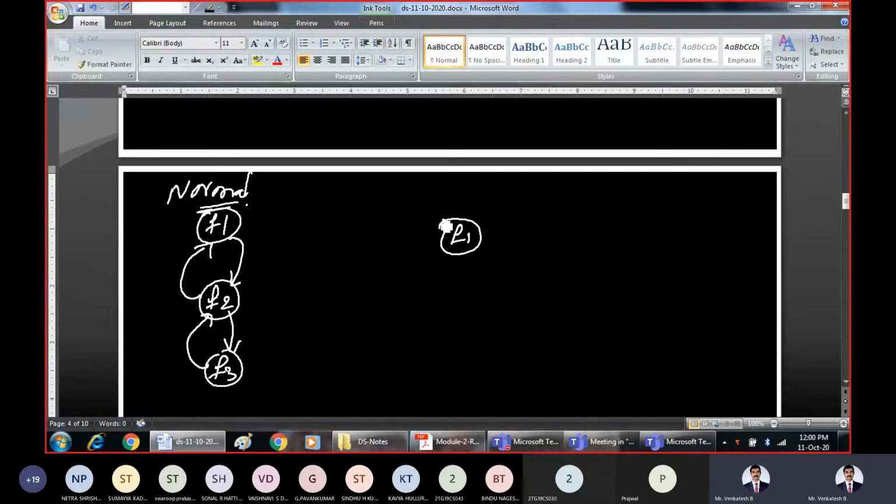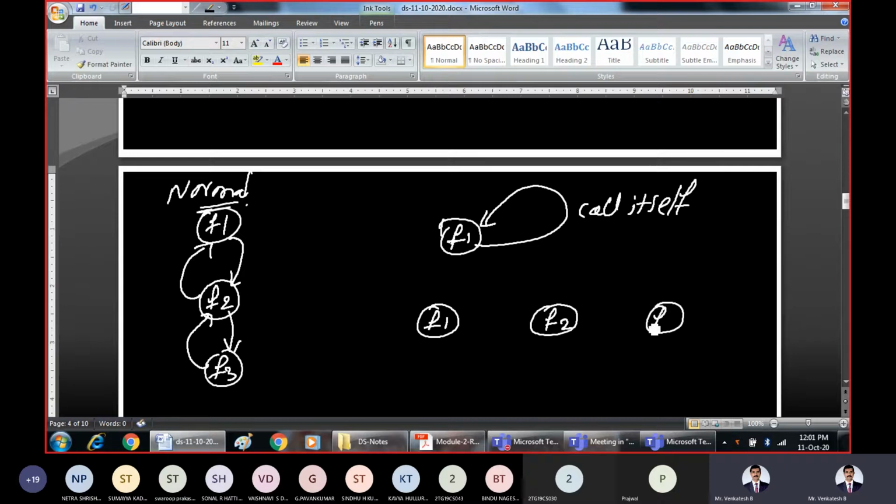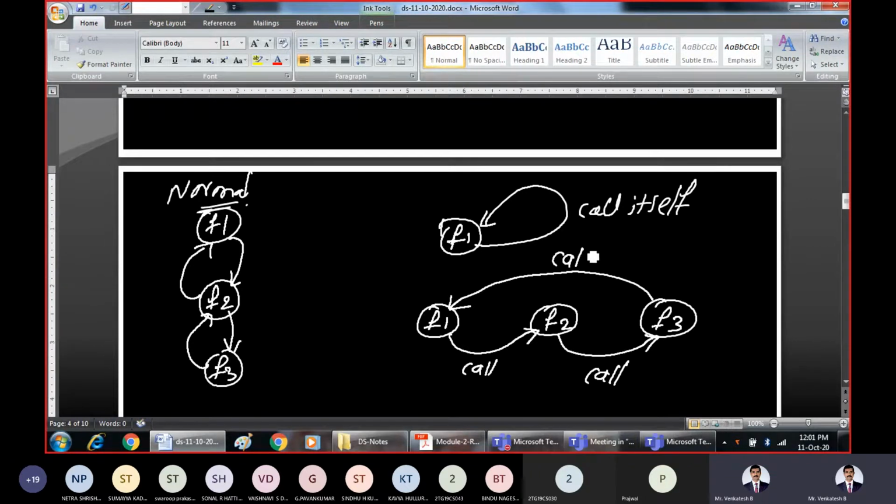In the case of a recursive procedure call, a function may call itself. That is called recursion or a recursive procedure. That is one way. Another way is that a function f1 may call another function f2, f2 may call f3, and then f3 in turn will call f1. That is called recursion too, another way of recursion, indirect recursion.